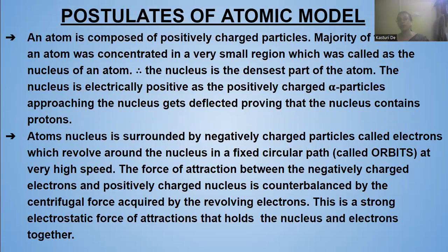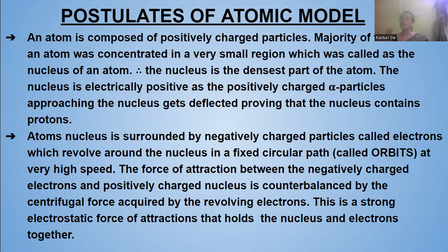Now, what are the postulates of the atomic model which we see? The first postulate is that an atom is composed of positively charged particles. The majority of the mass of an atom is concentrated in a very small region which is known as the nucleus of an atom. The nucleus is the densest part of the atom.